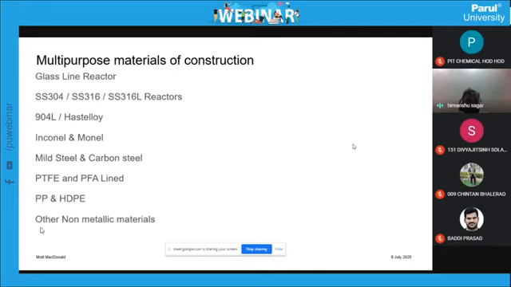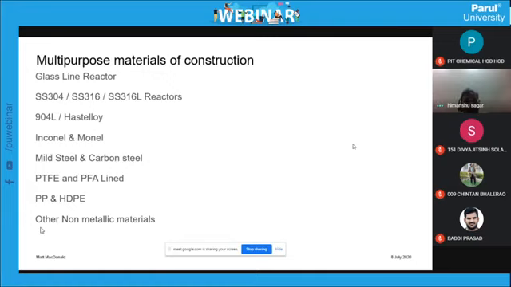When the basic reaction is normal, I can use the SS304 or 316L reactor. So instead of a glass lined reactor first, I will use the SS304 or 316L reactor. So my basic reaction has been completed in the SS304, 316, 316L reactor.